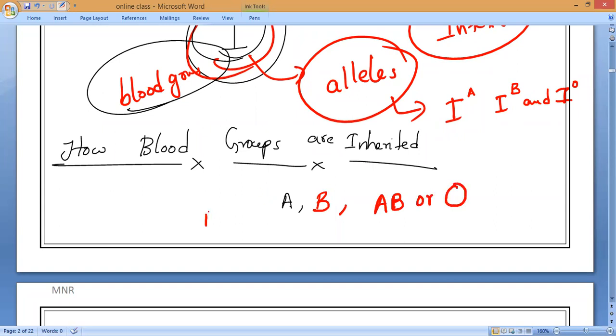You might have heard of A positive, A negative, B positive, B negative, AB positive, AB negative, O positive, O negative.